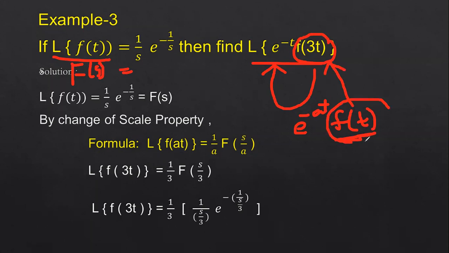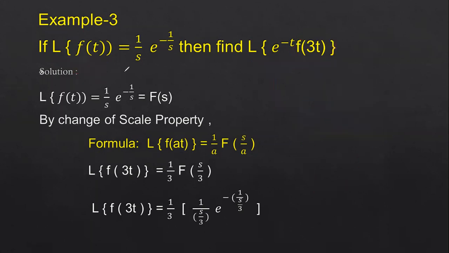So first we have to apply the change of scale property. After applying the change of scale property, then you have to apply the first shifting theorem to the whole function. Right. So we have the f of s value as 1 by s e power minus 1 by s. By applying the change of scale property, wherever you have a in f of at, what is the a value here? It is 3. So substitute the a value as 3.